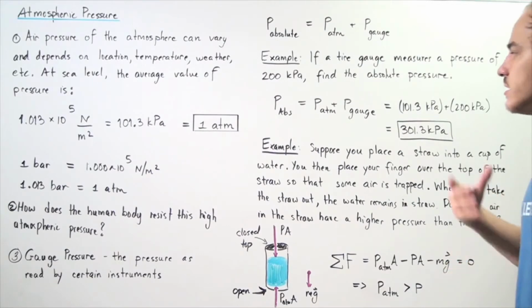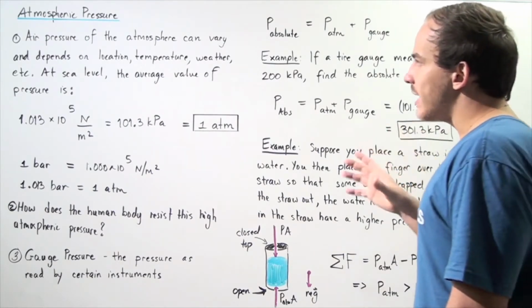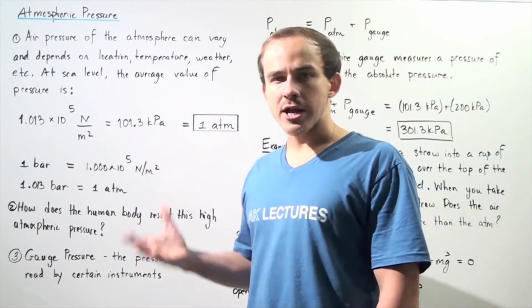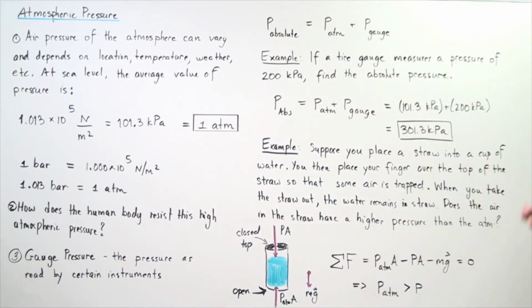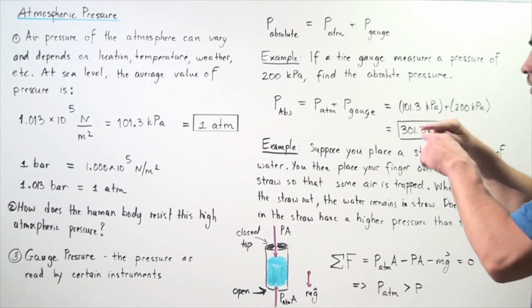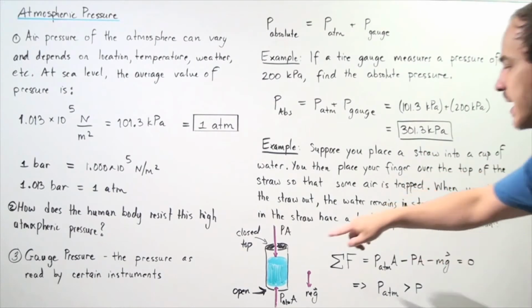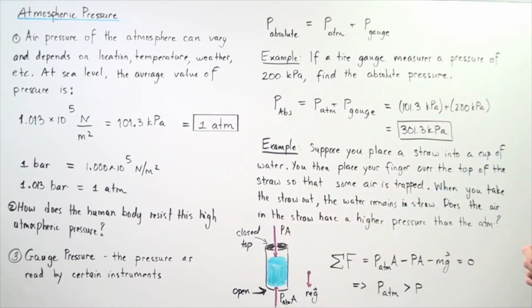Now, let's look at another interesting example that involves atmospheric pressure. Let's suppose you place a straw into a cup filled with water. You then place your finger over the top of the straw so that some air is trapped between your finger and the water. It's trapped in this section of the straw. When you take the straw out, the water remains inside the straw.